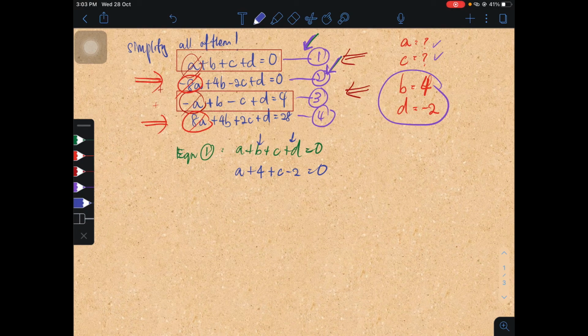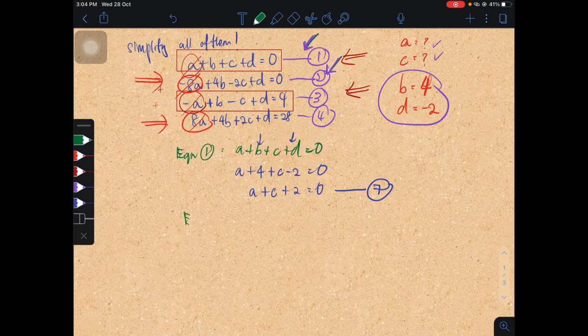Okay, and this will be my seventh equation. Simplify it further: A plus C plus 2 equals to 0, right? So use the simplified version as your 7th equation.